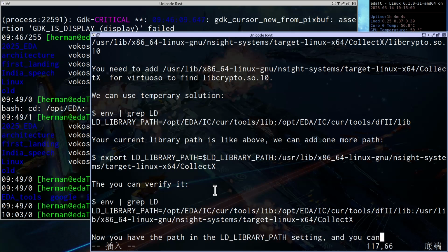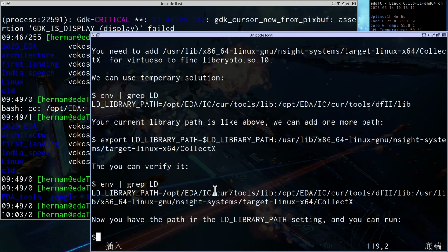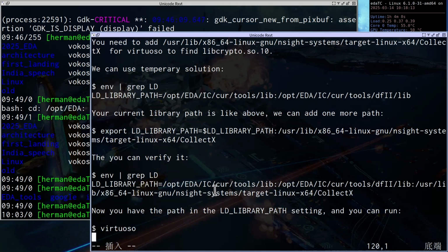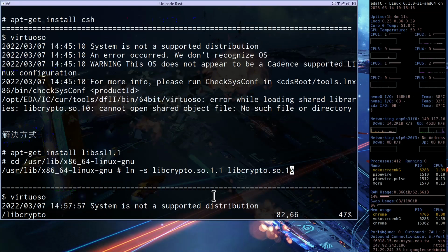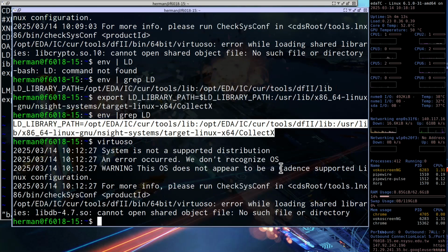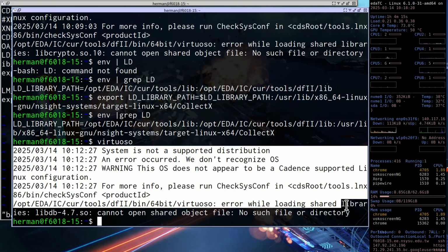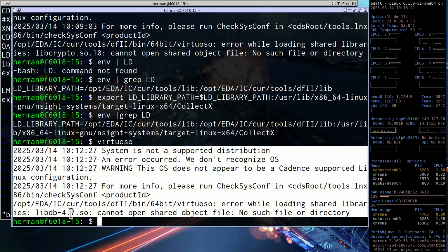You can run Virtuoso again. Okay, so you can run Virtuoso again. Then it will bring you to another. This time it brings you to this.